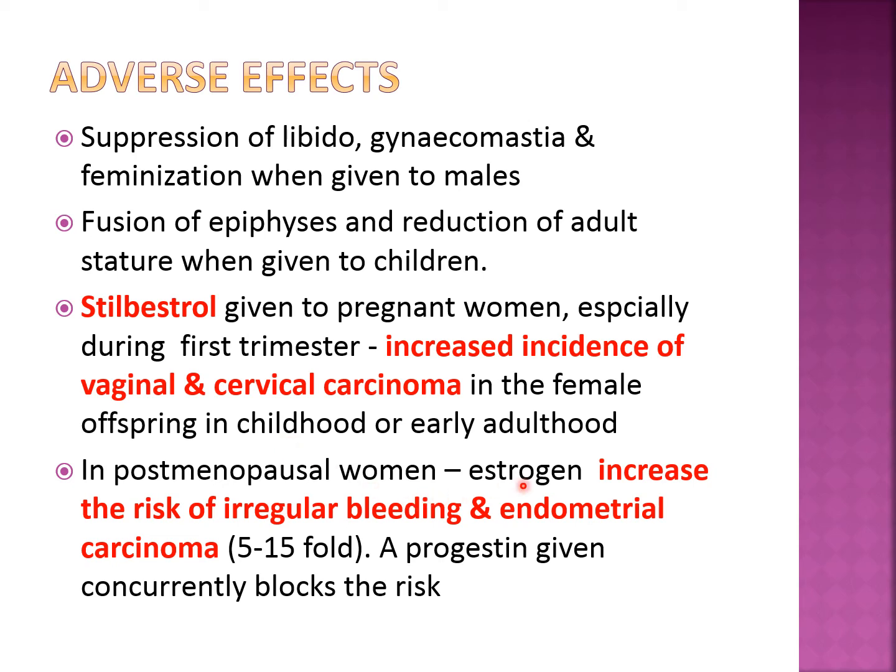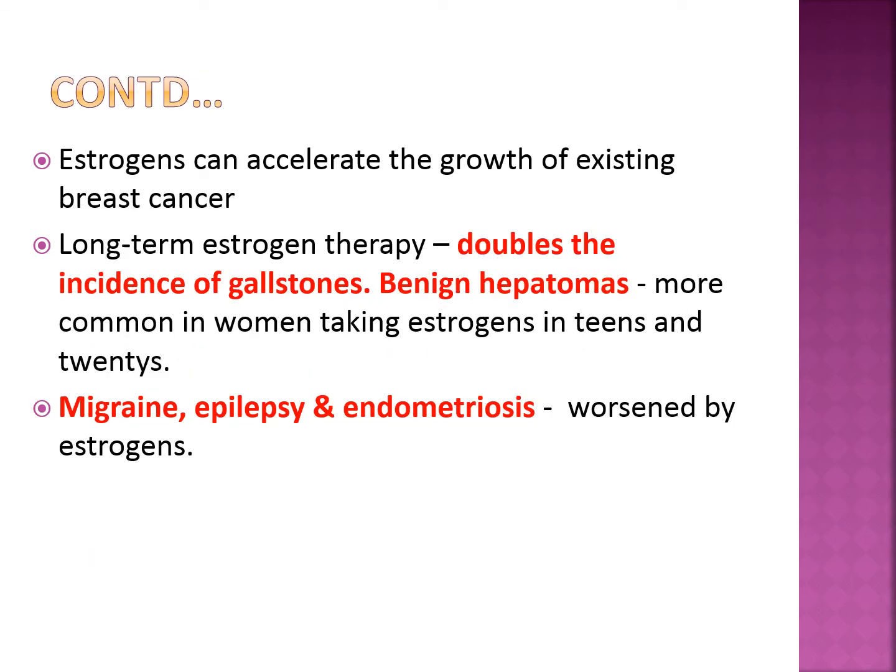In postmenopausal women, estrogen increases the risk of irregular bleeding and endometrial carcinoma. This we have already seen. That's why progestin, which means progesterone, a synonym, given concurrently along with estrogen blocks the risk of development of endometrial carcinoma. Estrogen can accelerate the growth of existing breast cancer. Long-term estrogen therapy doubles the incidence of gallstones as well as benign hepatoma, and migraine, epilepsy and endometriosis are worsened by estrogen therapy.